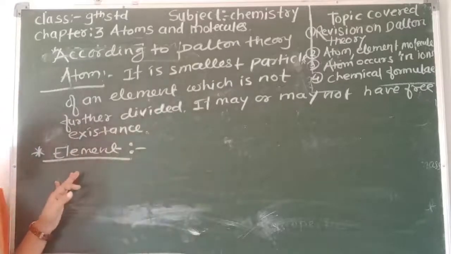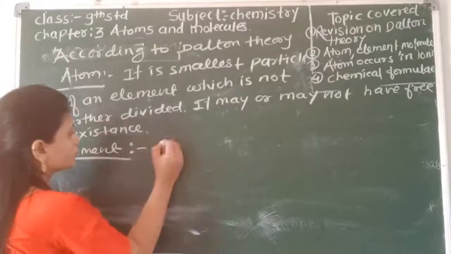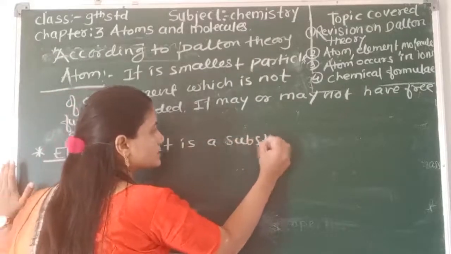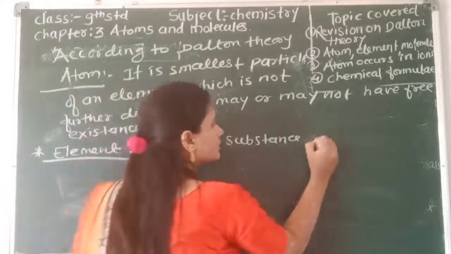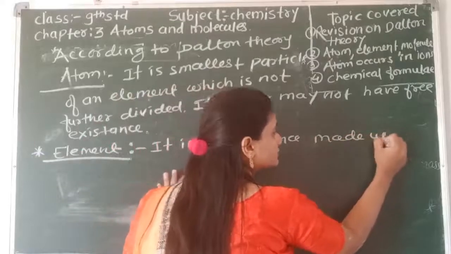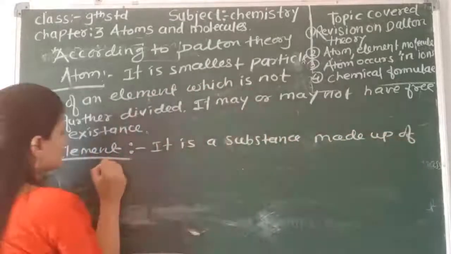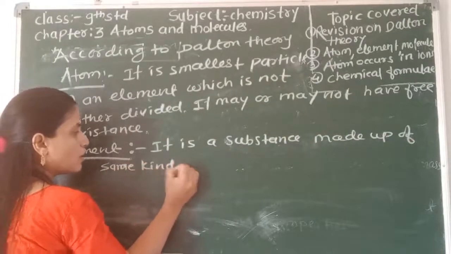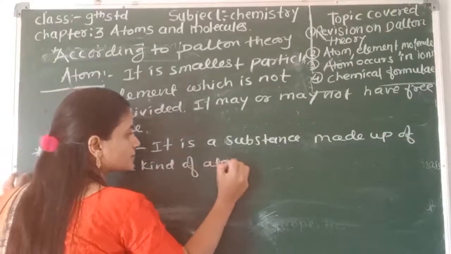Element is a substance made up of the same kind of atoms.